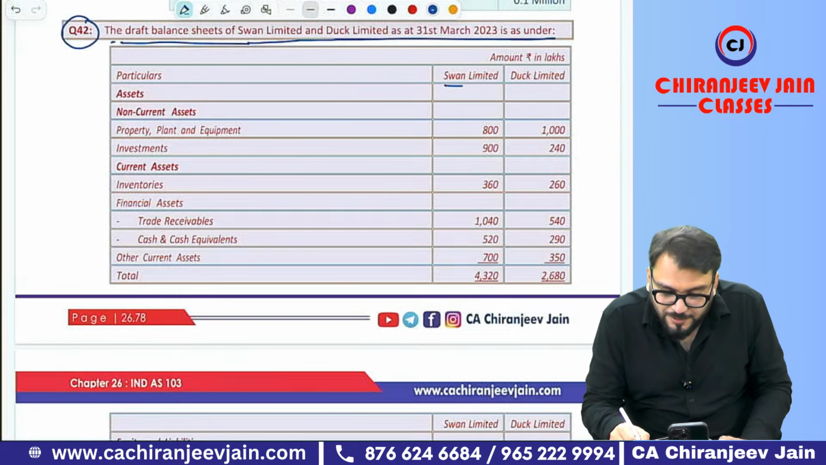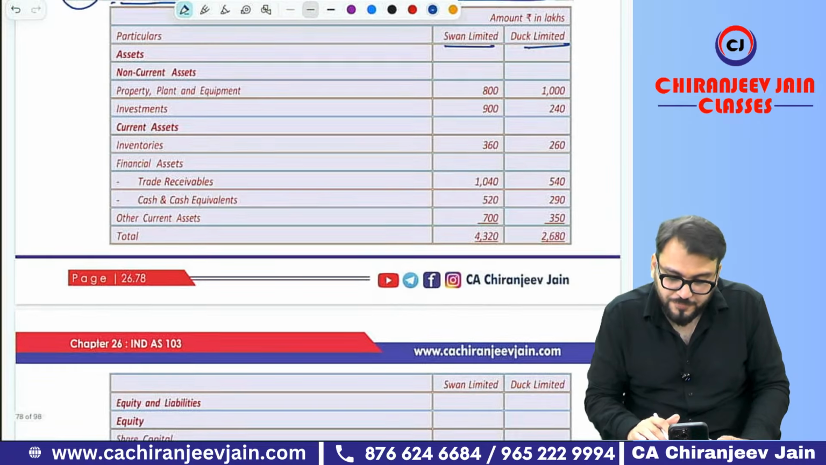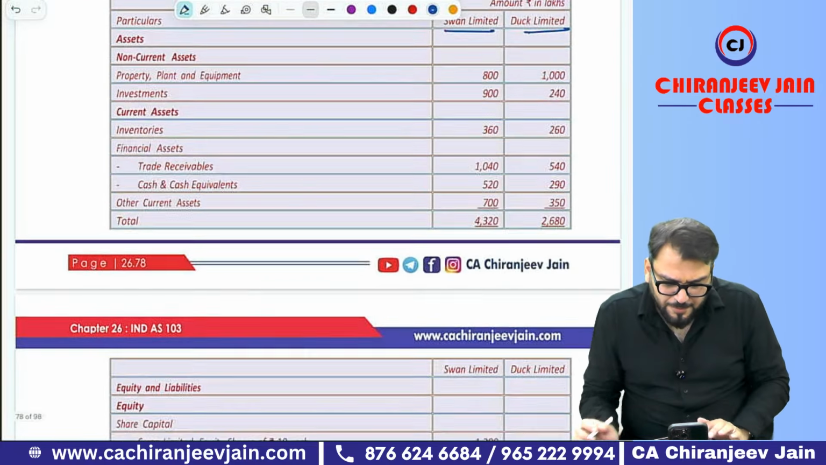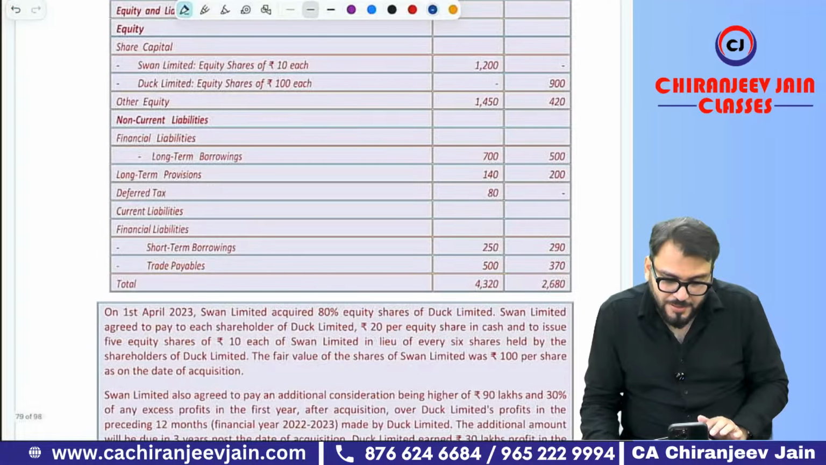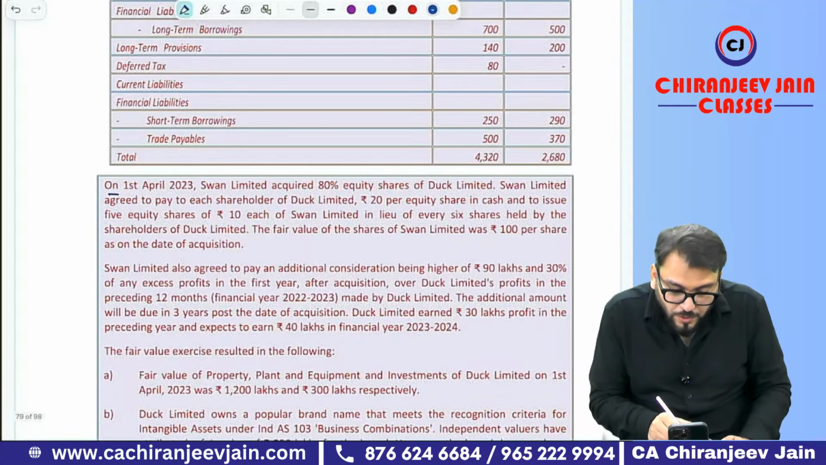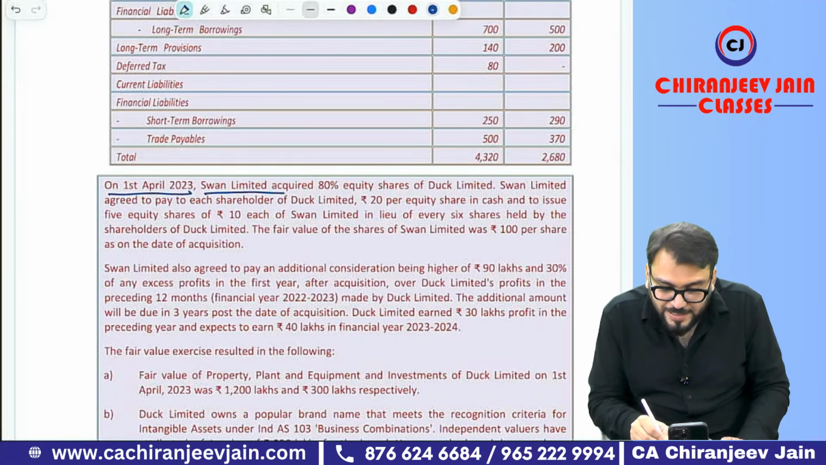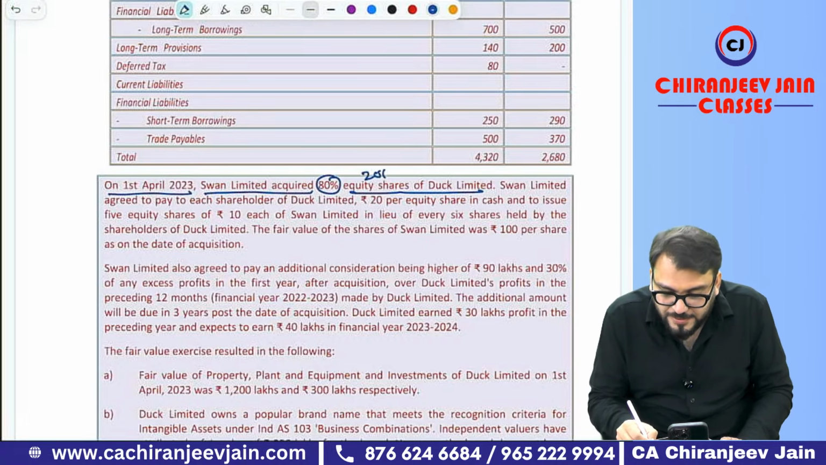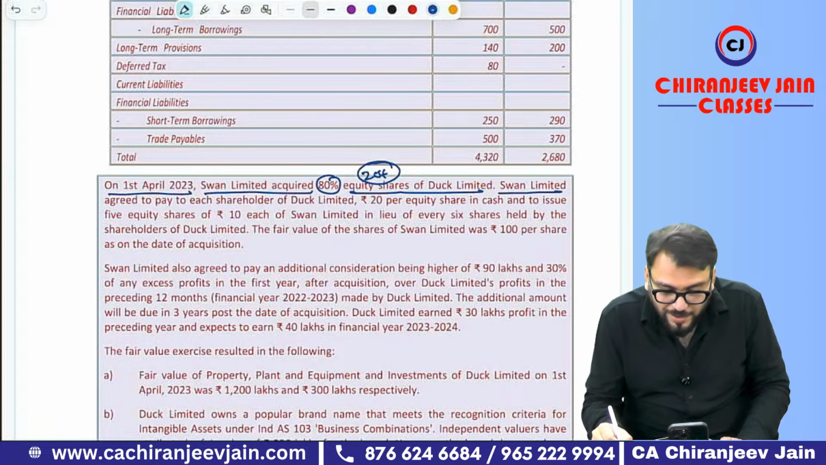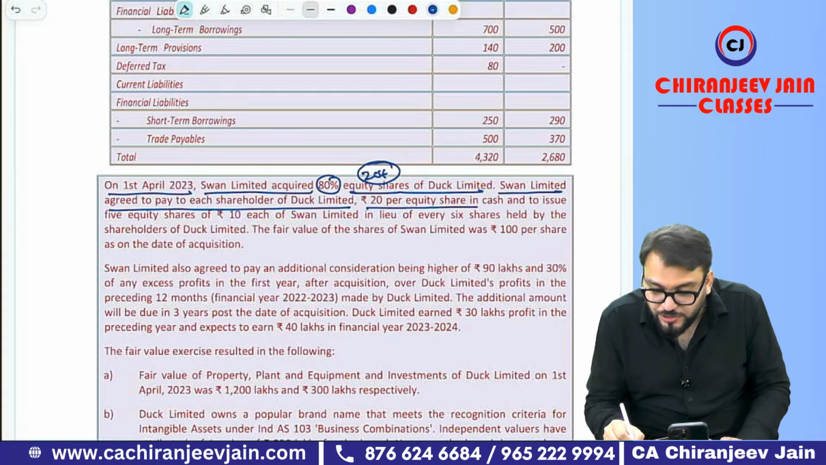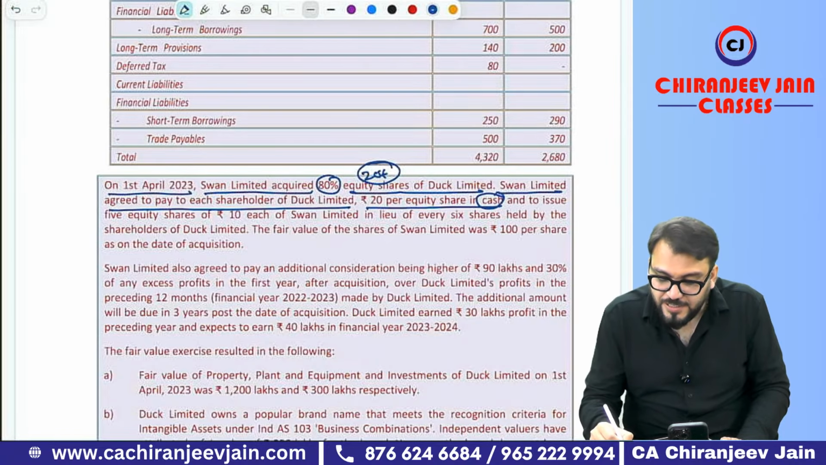You can see they have given Swan Limited and Duck Limited, PP, they have given all this. You just read it. Correct? On 1st April 2023, Swan Limited acquired 80% equity shares of Duck Limited. Means 20% will be NCI. Swan Limited agreed to pay each shareholder of Duck Limited 20 per equity share in cash. So cash payment is there.